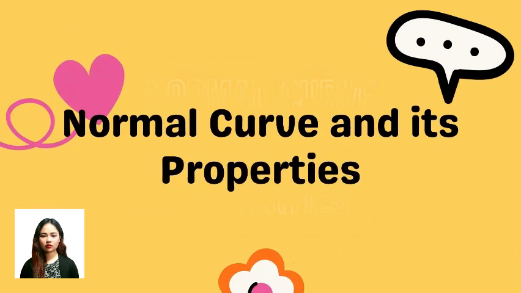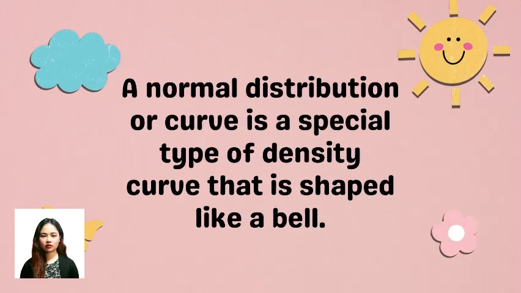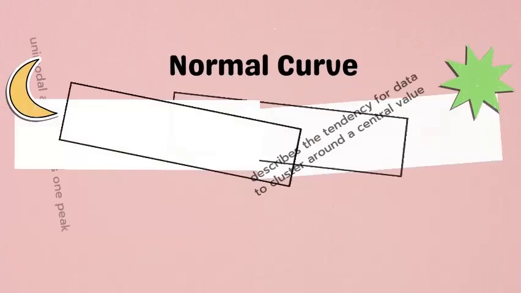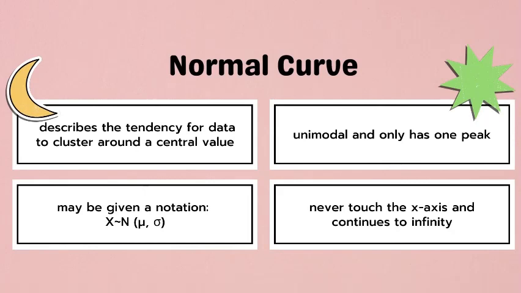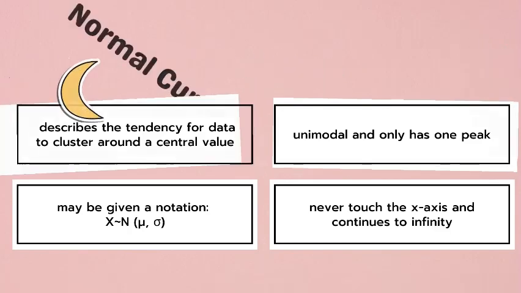For our fourth lesson in this video, we will discuss the normal curve and its properties. A normal distribution or curve is a special type of density curve that is shaped like a bell. It describes the tendency for data to cluster around a central value. It is unimodal and only has one peak. The normal curve may be given a notation written as follows, which you may see on your screen. It is known to never touch the x-axis and continues to infinity.